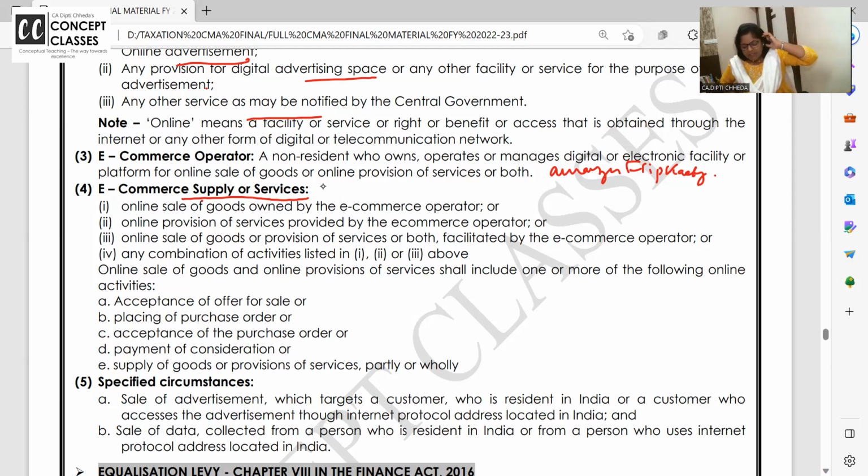Yes. But if a non-resident operates or manages an electronic facility or platform for online sale of goods or services or both, he is called what? E-commerce operator. E-commerce supply or service: online sale of goods, online provision of service, or sale of goods and service both. I'm giving my coaching also online and I'm selling my books also online, or any combination of all this. Online sale of goods and provision shall include acceptance of offer, placing of order, acceptance of order, payment, and so on.